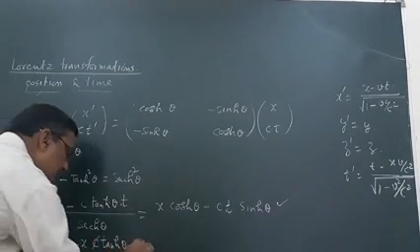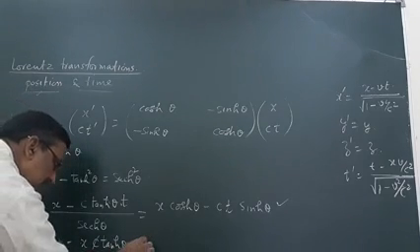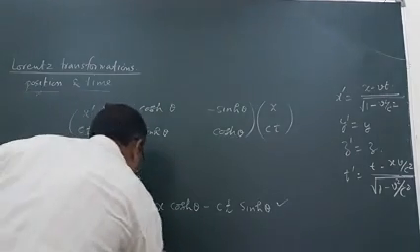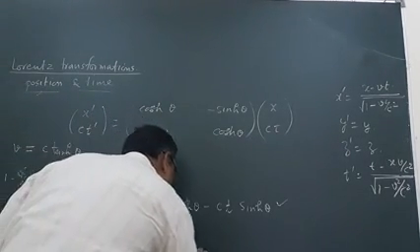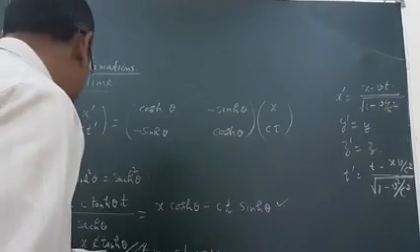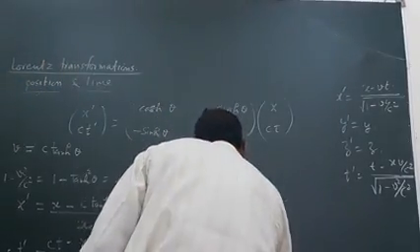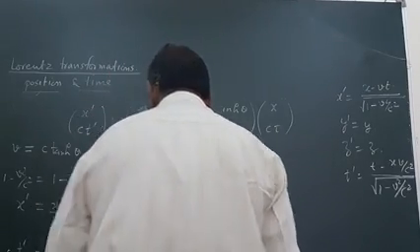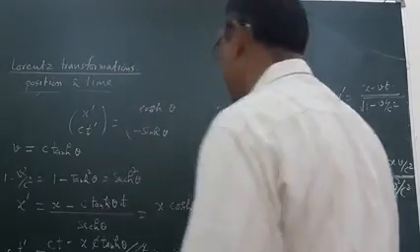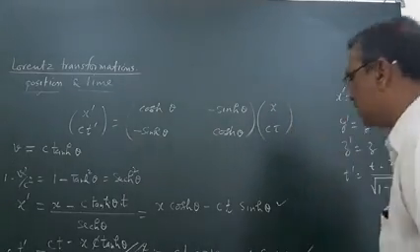One c is cancelled out from here and multiplying by c we will get ct, and this c is cancelled out. Therefore ct dash will be equal to ct cosh theta minus x sinh theta. So x dash is this one and ct dash is this one.